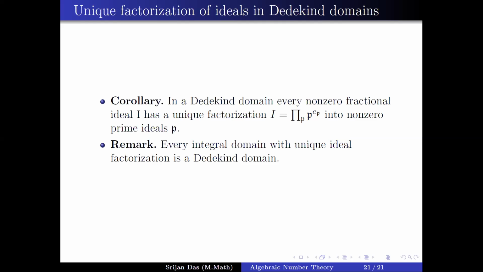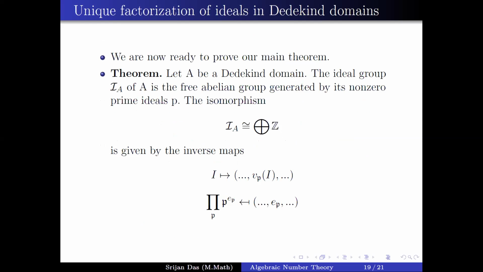Srijan, what is the rank of the ideal group? Is it finite? The rank of the ideal group is equal to the cardinality of the prime ideals. Yeah, but do we know of certain situations where that's not the case? Yeah, this is just primary.